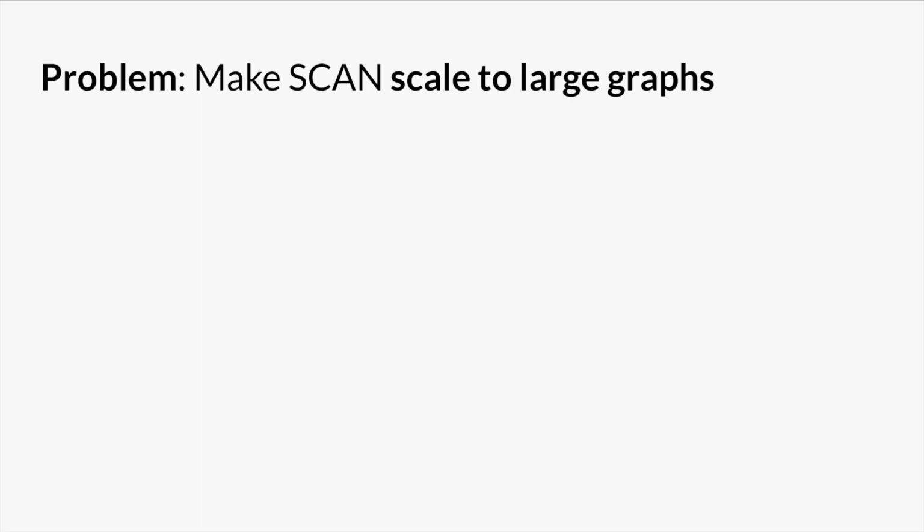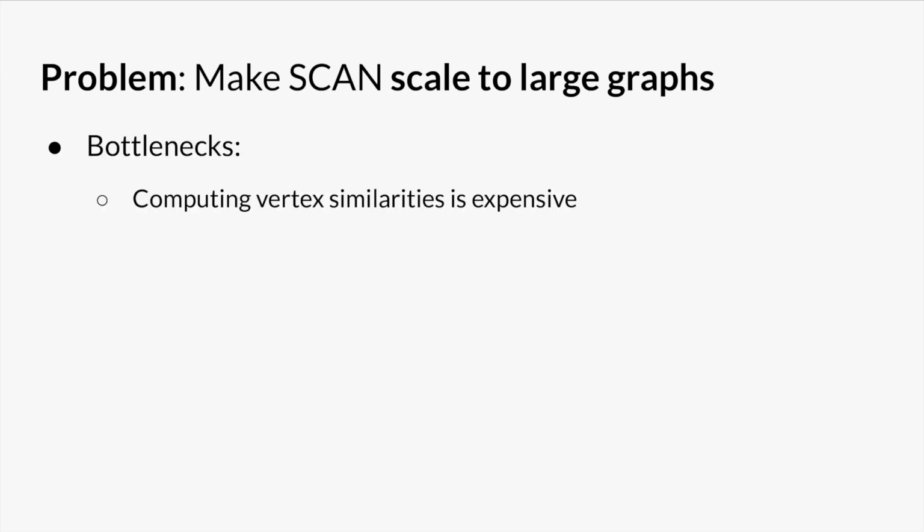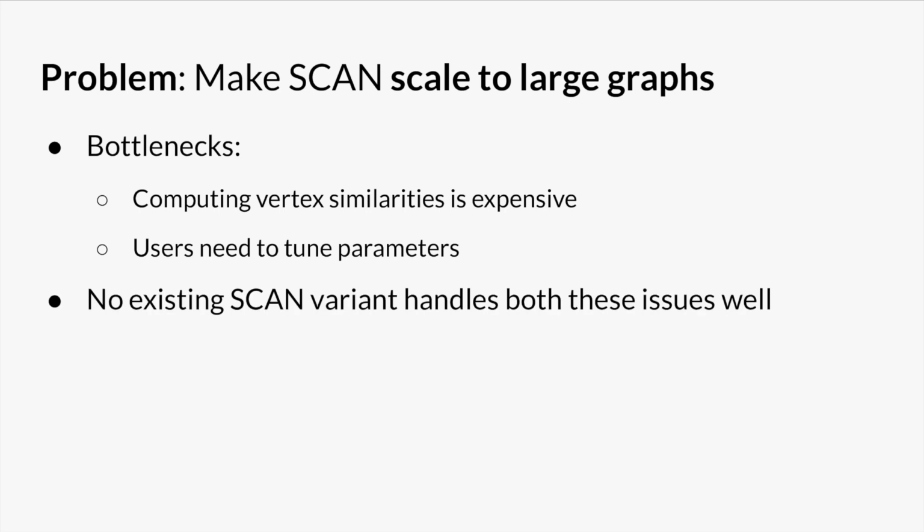Many modern graphs are extremely large with hundreds of billions of edges. Moreover, some graphs, like biological networks, can be dense, and SCAN struggles on dense graphs. SCAN has two bottlenecks. First, computing vertex similarities takes a long time, and second, tuning the two user parameters is costly. Though researchers have developed many variants of SCAN, none of them address both of these issues simultaneously.